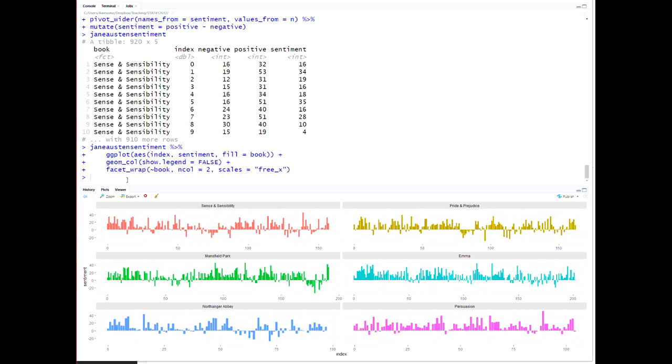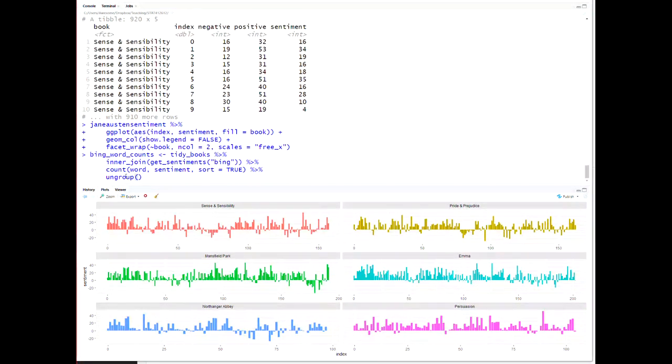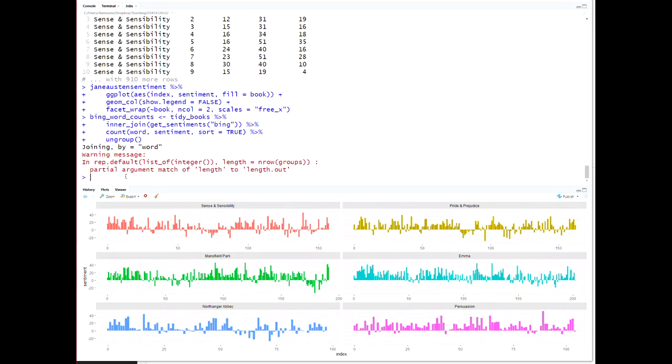In this video, we're going to talk about section 2.4 of the online book, which is really about modifying what contributes to our sentiment analysis. So in this case, we are going to look at the inner join and look at the Bing word counts.